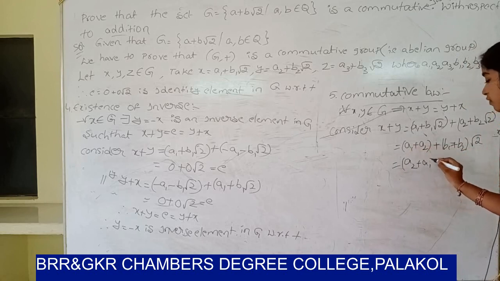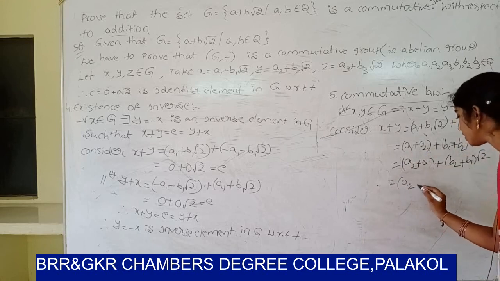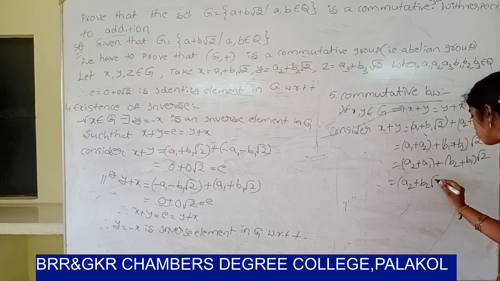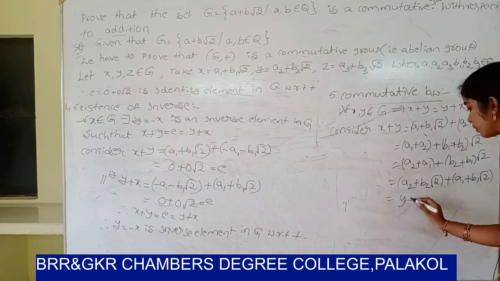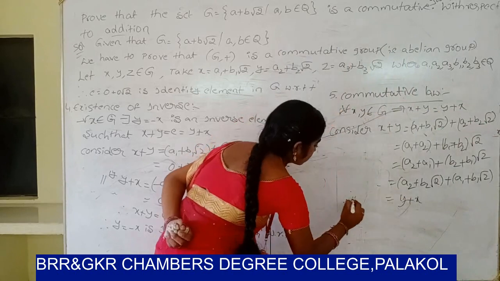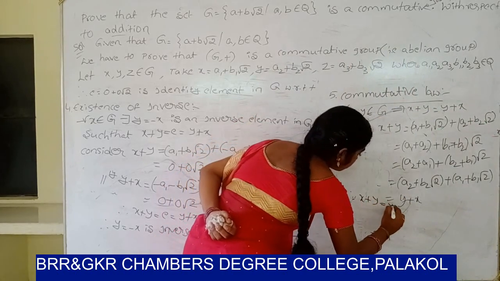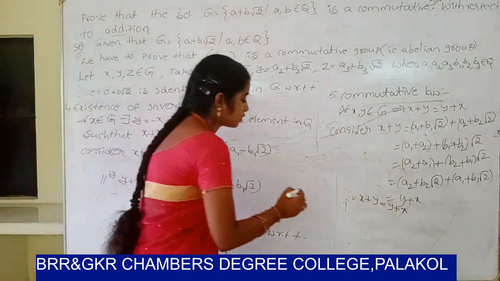Already you know that 1 plus 2 is 3, and 2 plus 1 is 3. So it can be written as a2 plus a1 plus b2 plus b1 root 2, that is a2 plus b2 root 2 plus a1 plus b1 root 2. So the value is y plus x. Therefore x plus y equals y plus x.